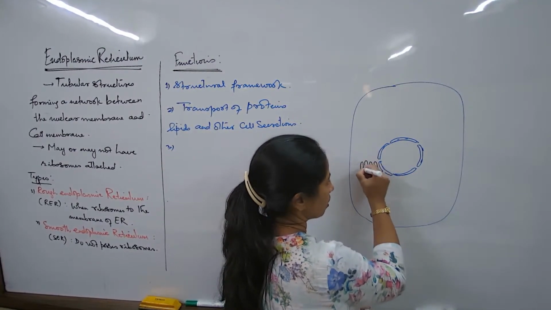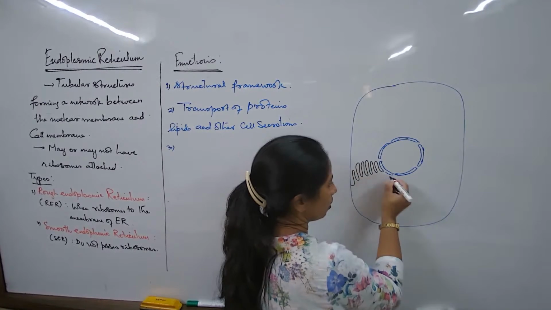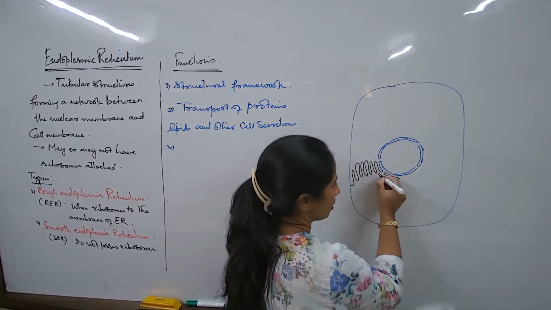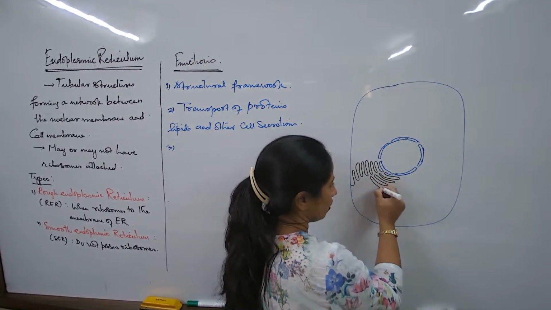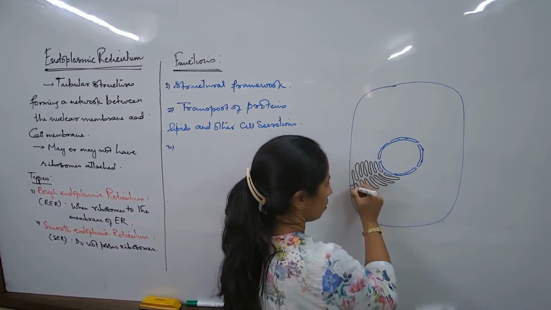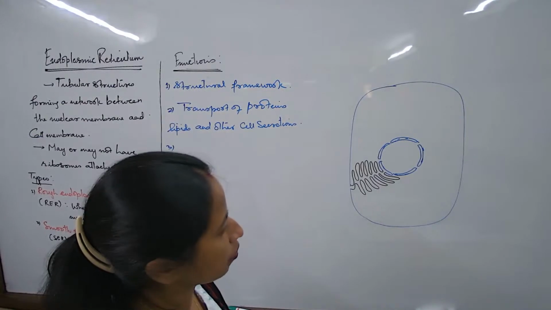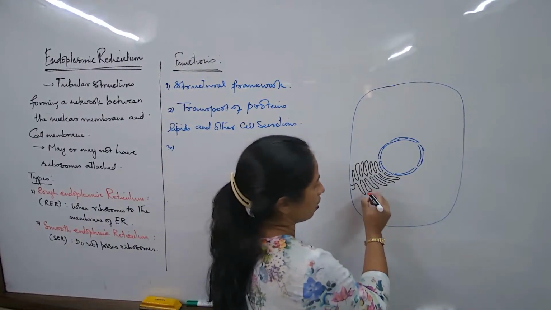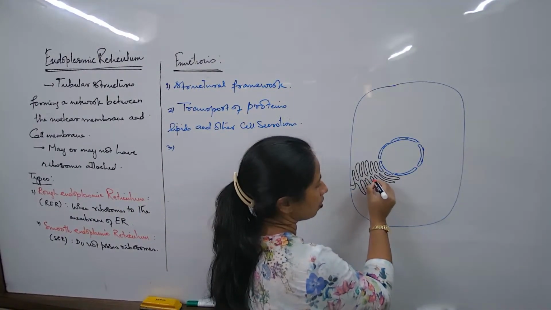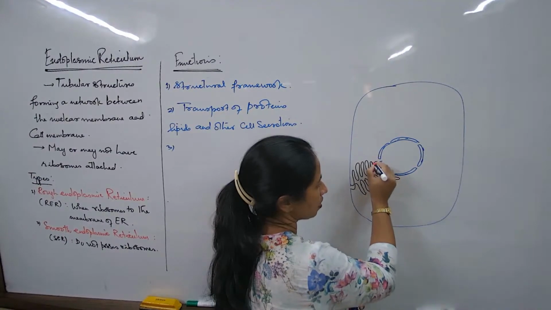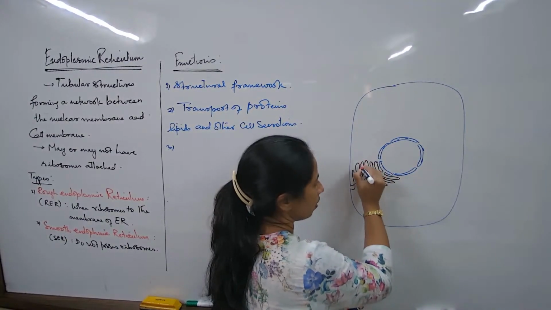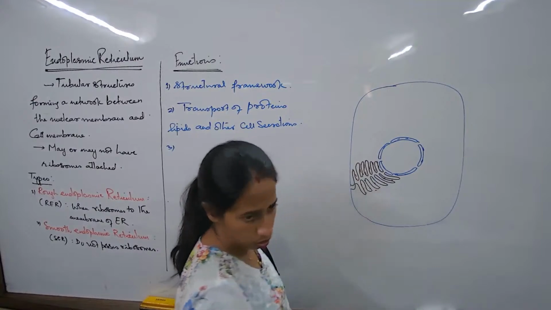Suppose this endoplasmic reticulum is a rough endoplasmic reticulum. If it is rough, then what do I understand? It should have some ribosomes attached on its outer membrane, as we have drawn earlier.